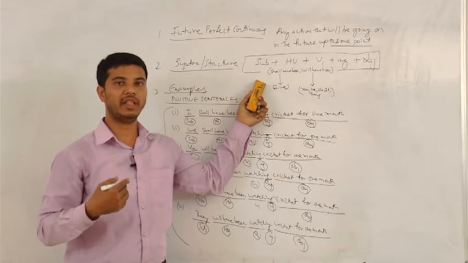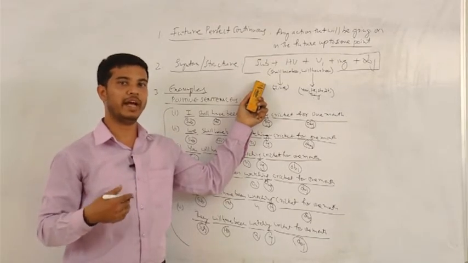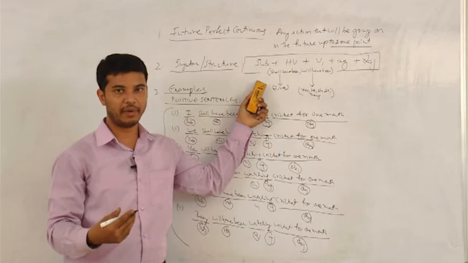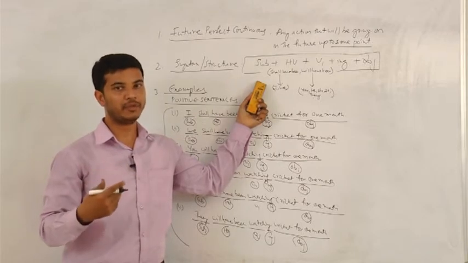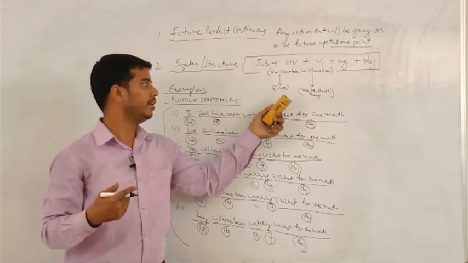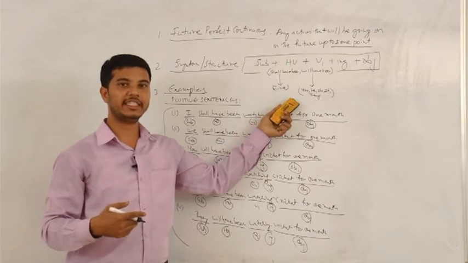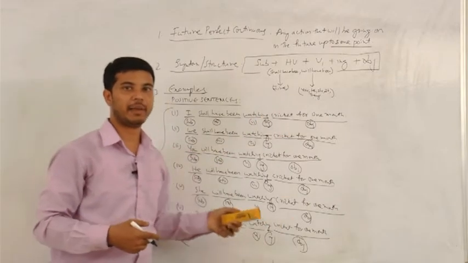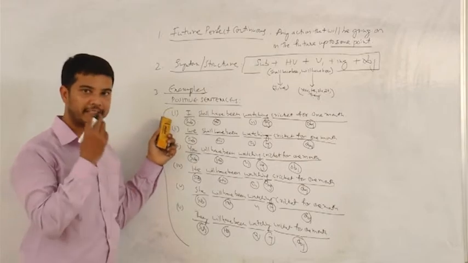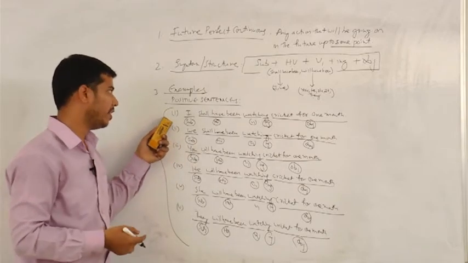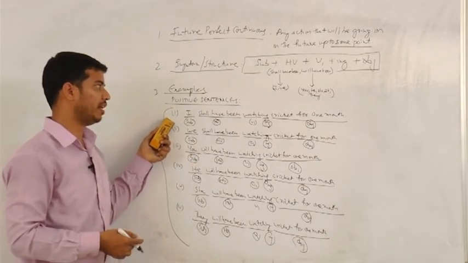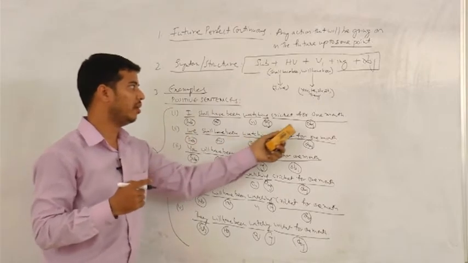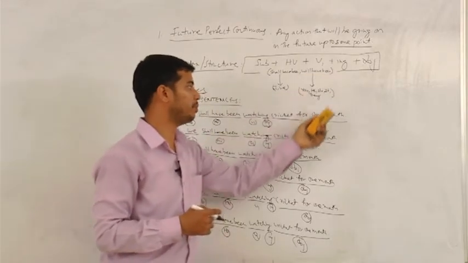Shall have been goes with I and we. And will have been goes with what kind of pronouns? Like you, he, she, it and they. And these are the examples. I will read them out once again. Check it out: I shall have been watching cricket for 1 month. What is the duration here? 1 month. That is some particular point, right?